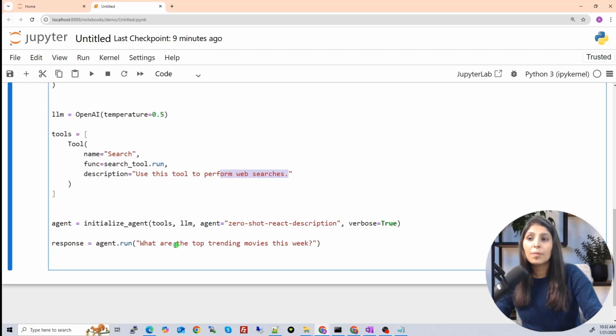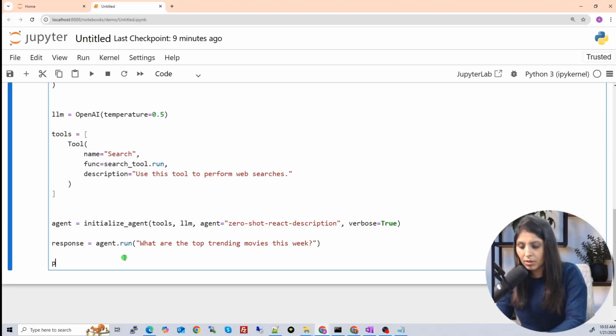The tool will perform the search and provide us the raw output. Then the agent will send that raw output to the LLM, and the LLM will refine the result into a user-friendly format and show it on the screen.